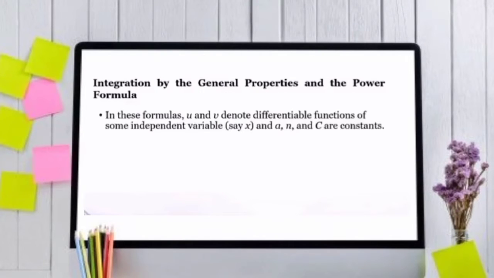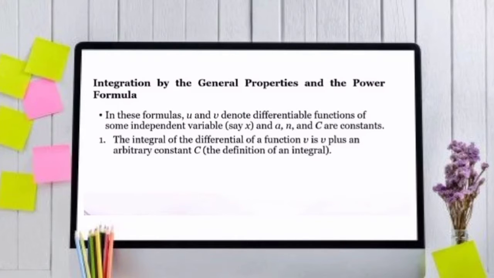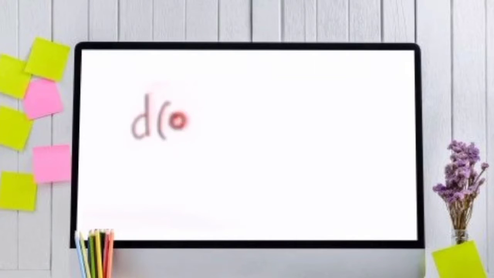Integration by the general properties and the power formula. In this formula, u and v denote differentiable functions of some independent variable, say x, and a and c are constants. First, the integral of the differential of a function v is v plus an arbitrary constant c, the definition of an integral. So we must add the constant c. The differential of v plus c is equal to dv.